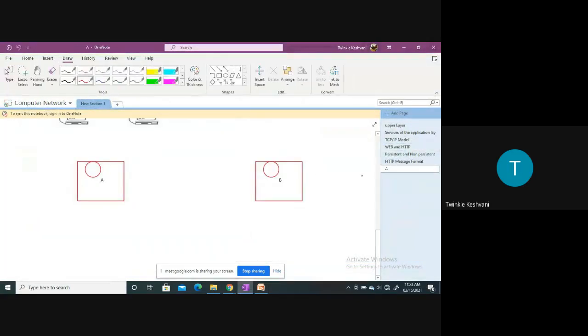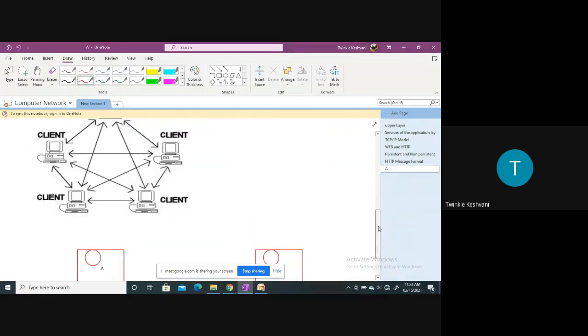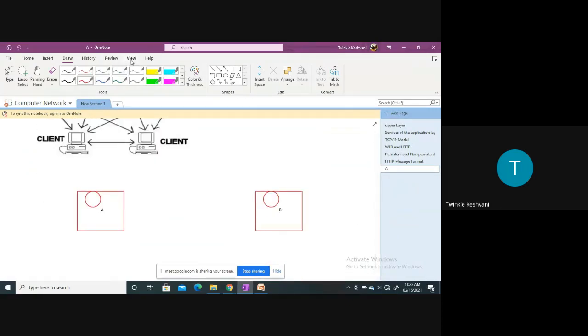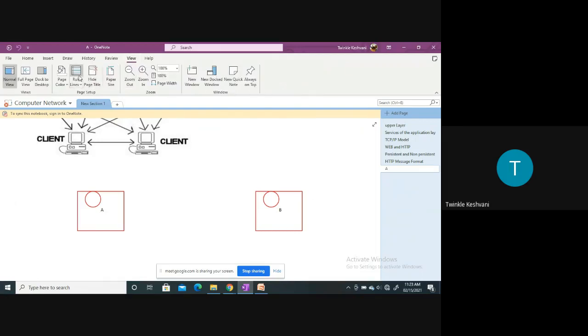Okay, so after that we have seen that if the communication takes place between different devices on the network, then in networking terms we can say that processes are communicating with each other. For the communication of processes, there are two programs running on the two host systems. One program is the client program, right? A process can be thought of as a program that is running within an end system, right?